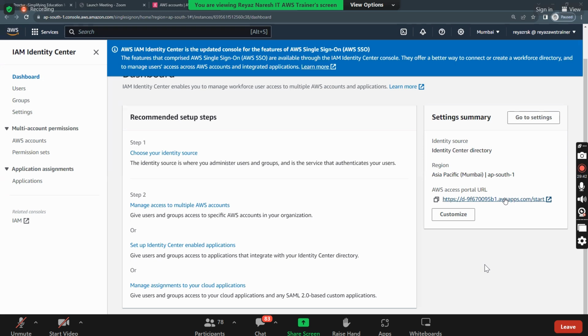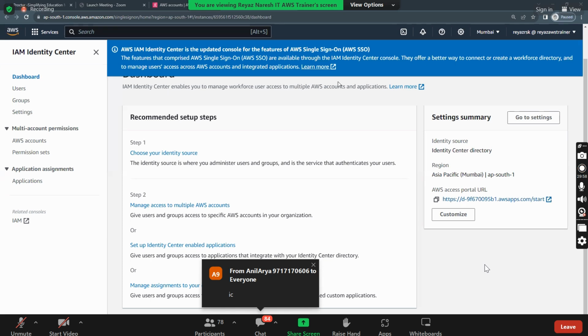Now, who joined in our project? Deepika joined in our project. So should I create an IAM user in the dev account, or should I create users in Identity Center? In the Identity Center. I just enabled the Identity Center and I have got this. Do you see on the left side we have users? Similarly to how we have IAM users and groups, here also it's the same thing.